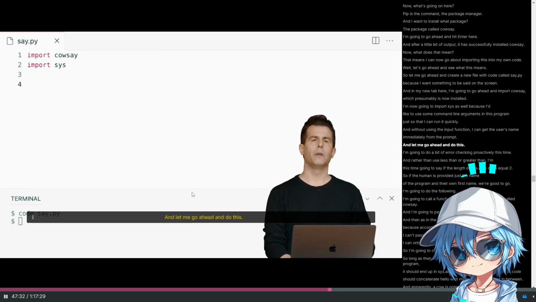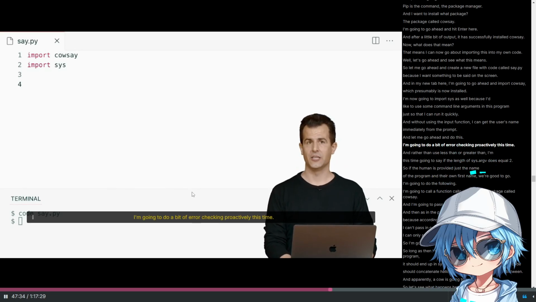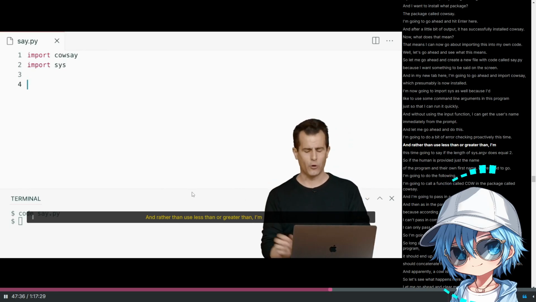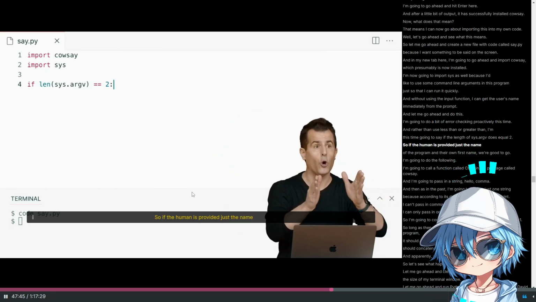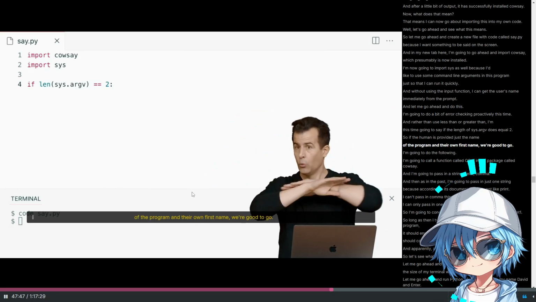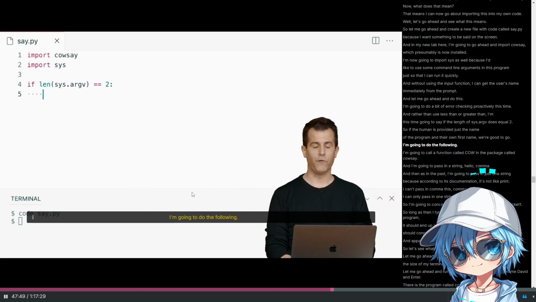And let me go ahead and do this. I'm going to do a bit of error checking proactively this time, and rather than use less than or greater than, I'm this time going to say if the length of sys.argv does equal 2. So if the human has provided just the name of the program and their own first name, we're good to go.